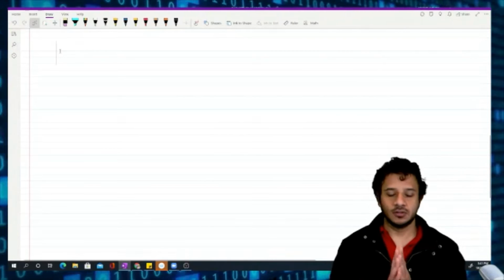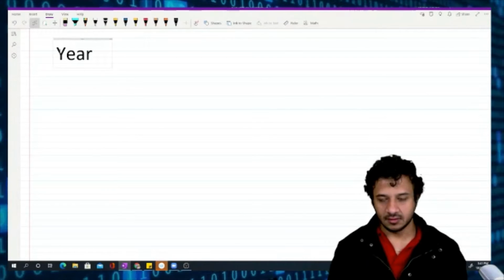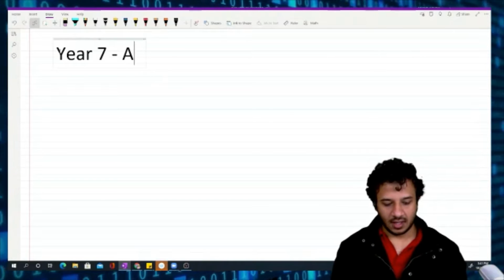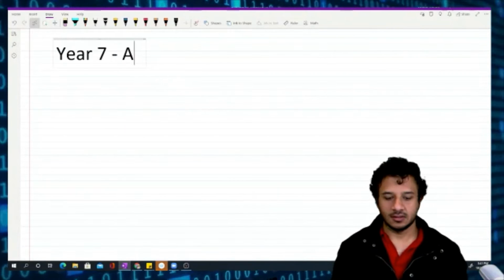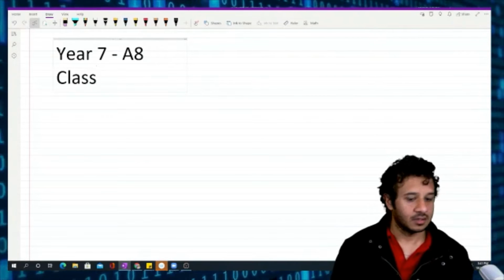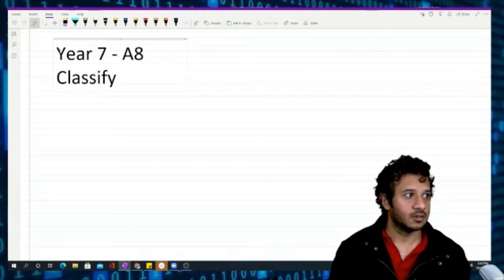All right. So at the moment, what we are going to do is year 7, IXL, Task A8, which is about classifying numbers.